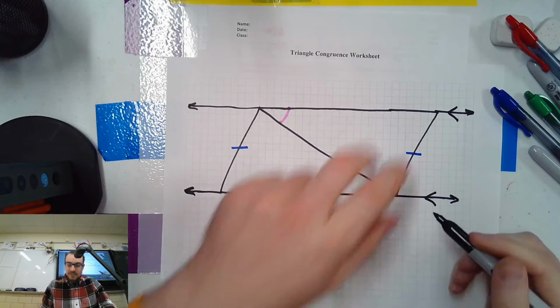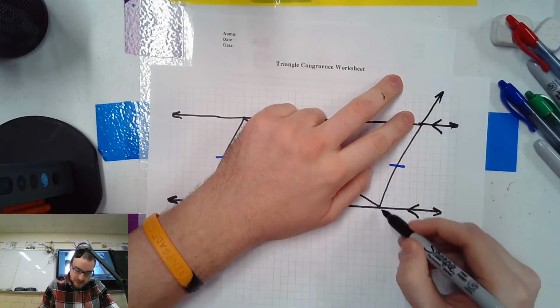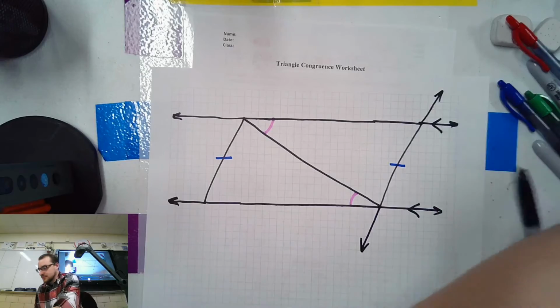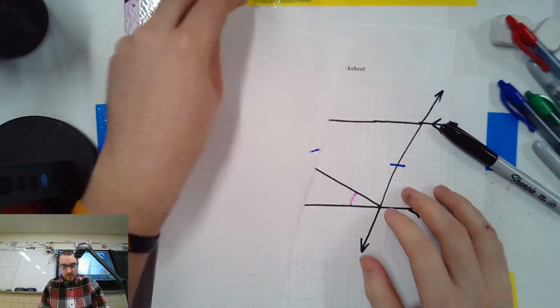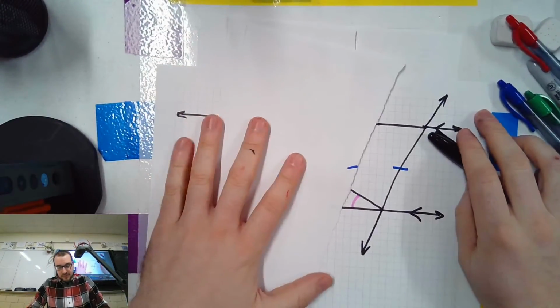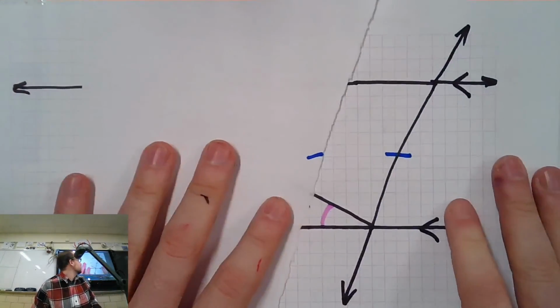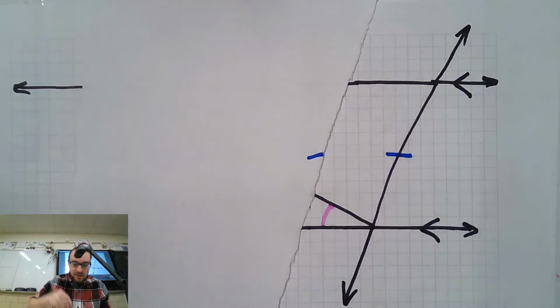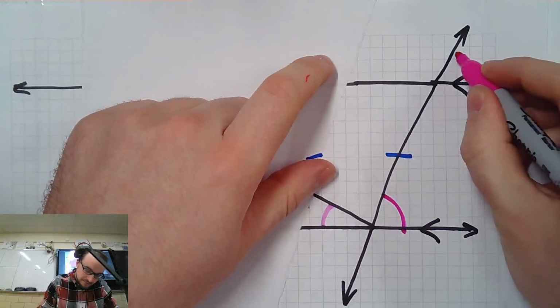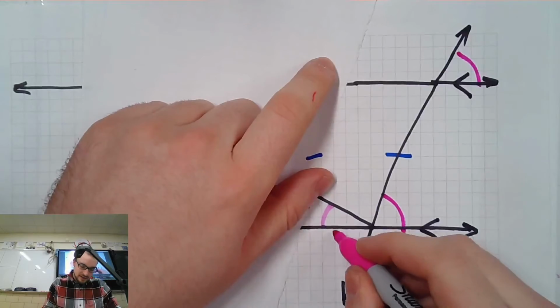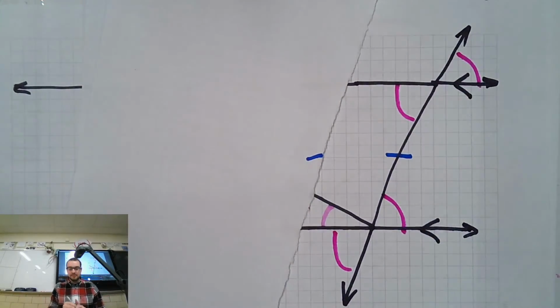So they're parallel. Let's focus on one transversal at a time. Here's a transversal. So just focus over here. Alright, we have two parallel lines cut by a single transversal. So let's zoom in. That means I know that these angles are going to be congruent, right, by corresponding, and vertical. We go with that?